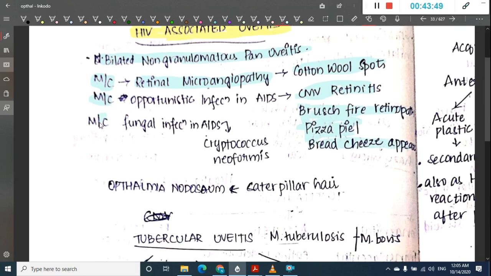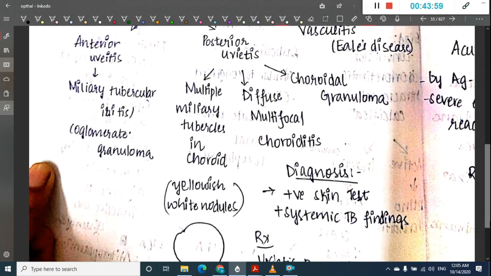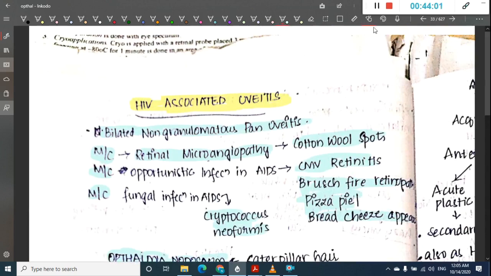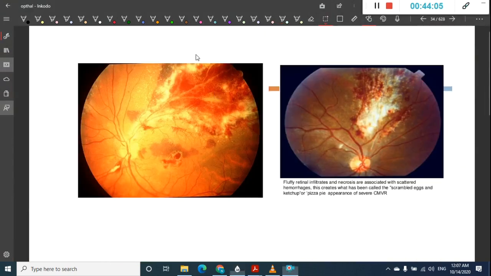Most common fungal infection in AIDS is Cryptococcus neoformans. Sometimes ophthalmia nodosum, which I have already told you, can also occur or be associated with HIV. Okay, I'll just show you the picture, just a minute. So here you can see a picture showing CMV retinitis, where there are scattered hemorrhages.